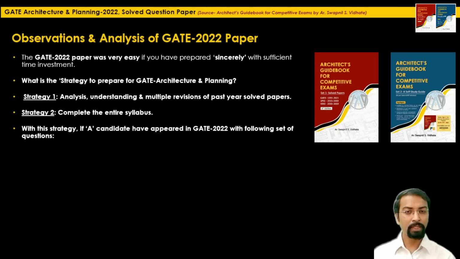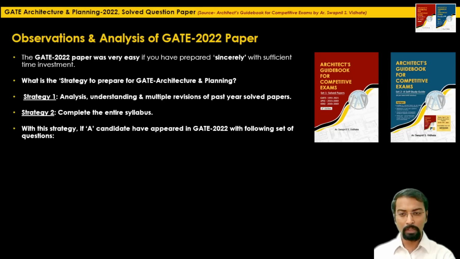With this, my observation for the GATE 2022 paper is as follows, if candidate A has appeared in the GATE 2022 exam with the following set of questions. If you want to know about the structure of the GATE 2022 exam, you can refer to the other lecture we have done on how to reach the cutoff score in the GATE exam. I will not repeat that structure here.